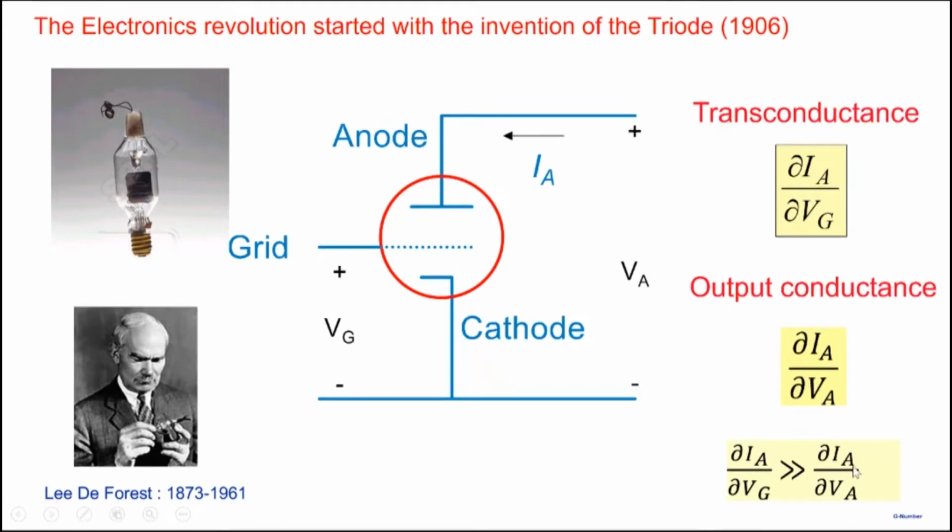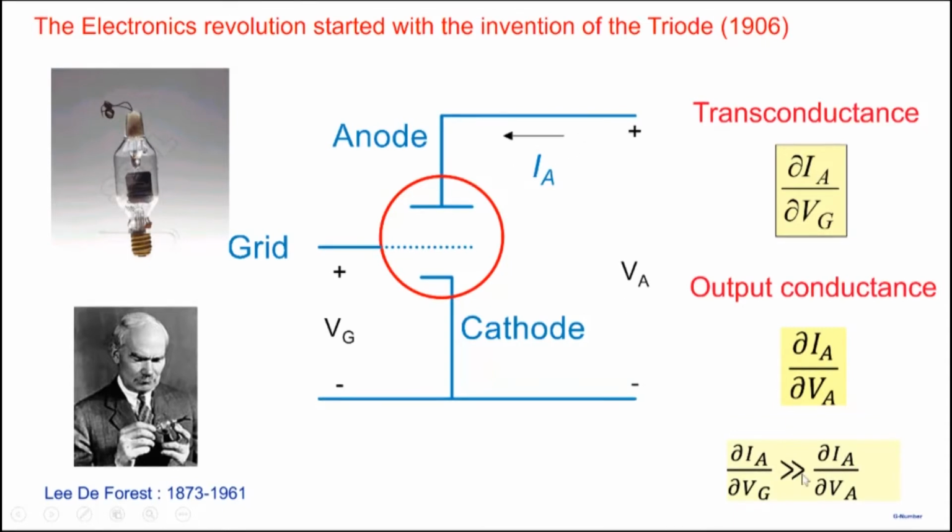This is a very strange property if you think about it, because normally you would expect that any current flowing between a pair of terminals would be quite sensitive to voltage applied across the same pair of terminals, and less sensitive to voltage applied across some faraway terminal, right? But this is just the opposite. The anode current is much more sensitive to grid voltage, a faraway terminal, as compared to the anode voltage itself.